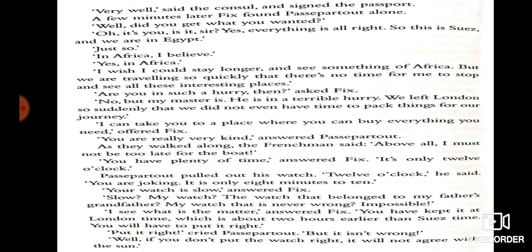Then Mr. Fix found Passepartout alone. He began to talk with him about his master. Passepartout told him that his master was in a hurry and they left London so suddenly.